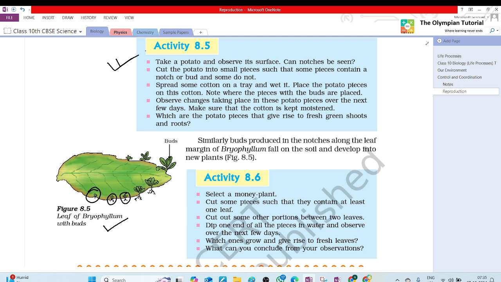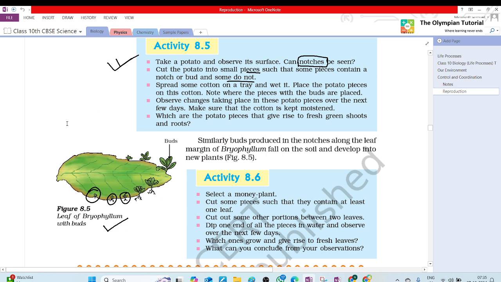Which are the potato pieces that give rise to fresh green shoots and roots? So take a potato and observe its surface. Have you ever observed notches on the potato surface? We cut the potato in small pieces. Some pieces contain a notch but some do not.